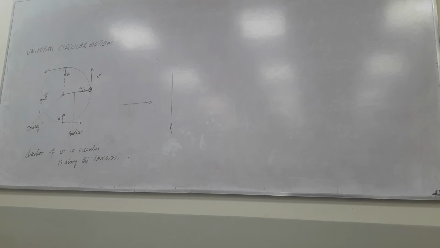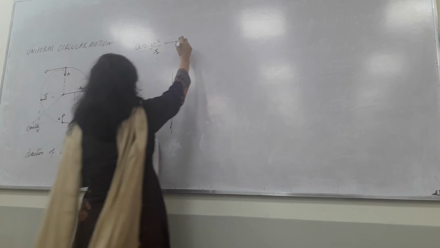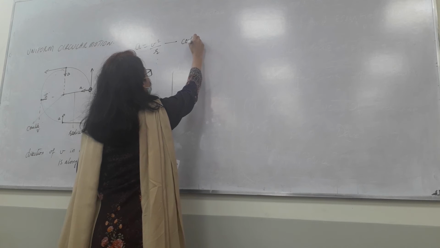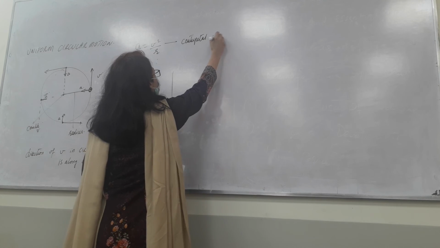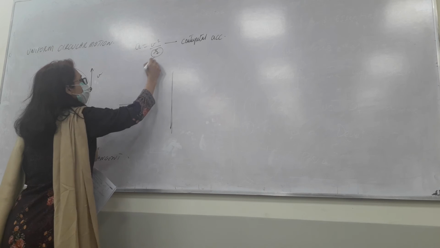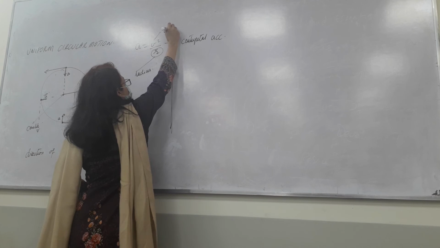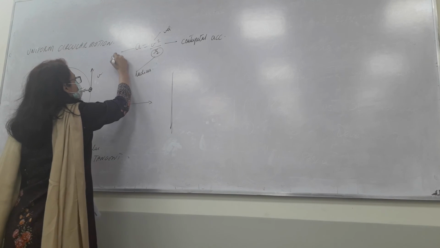So this is known as the centripetal acceleration, and it is written as a equals v squared over r. This is the centripetal acceleration. Now this is the radius of the circle, this is the velocity, this is the acceleration.